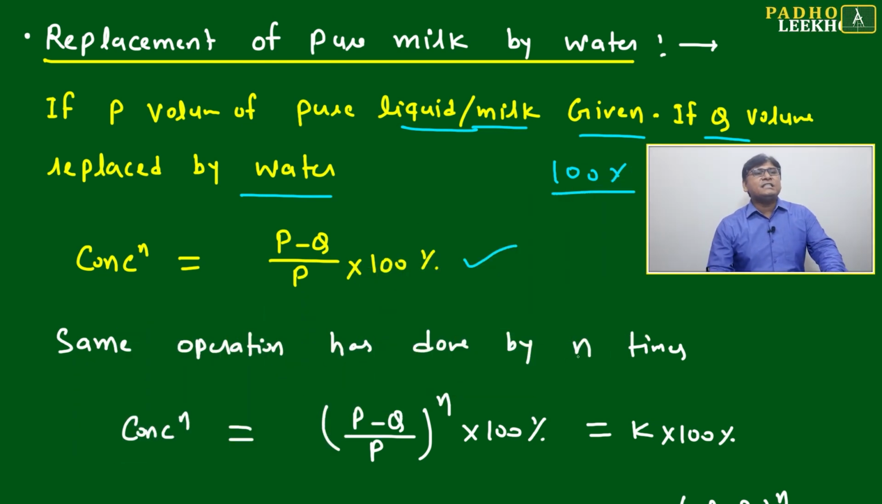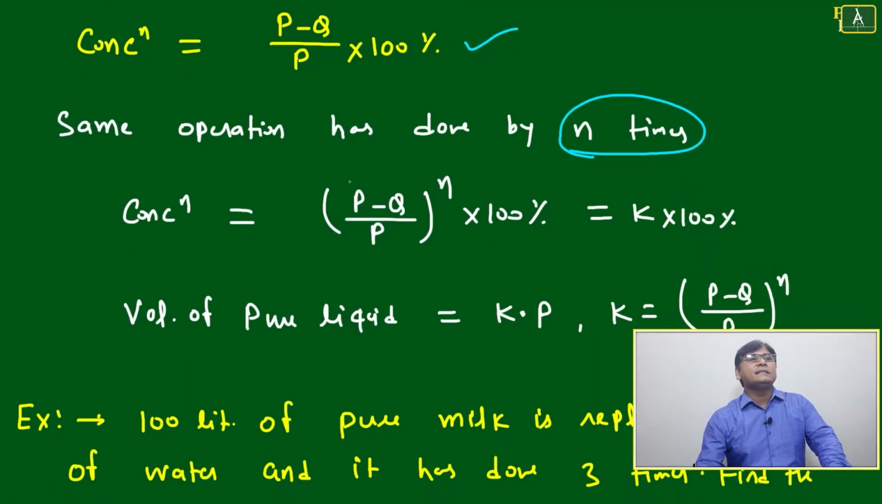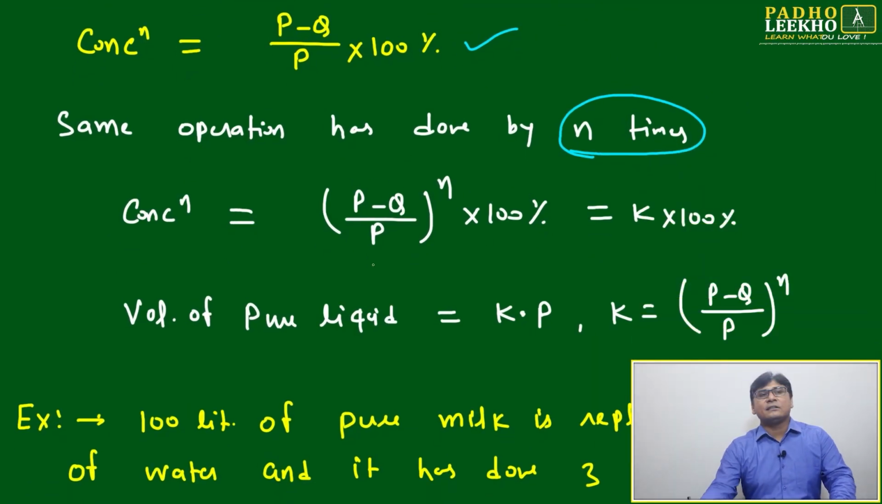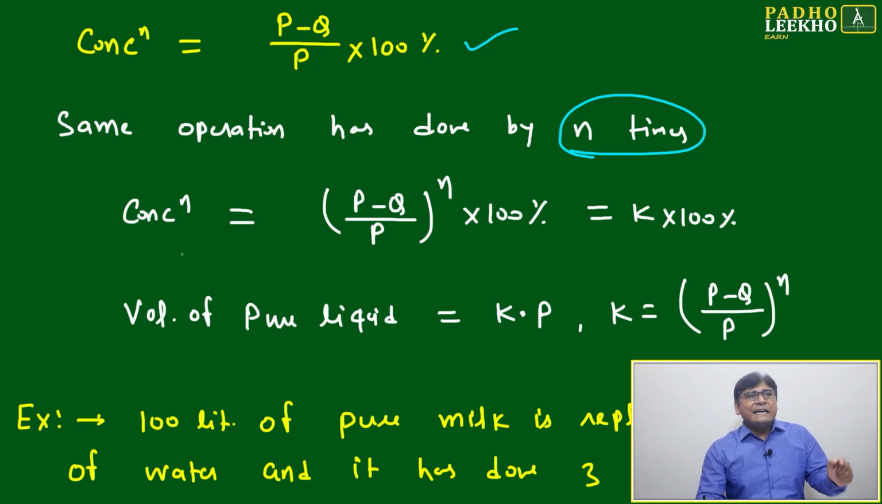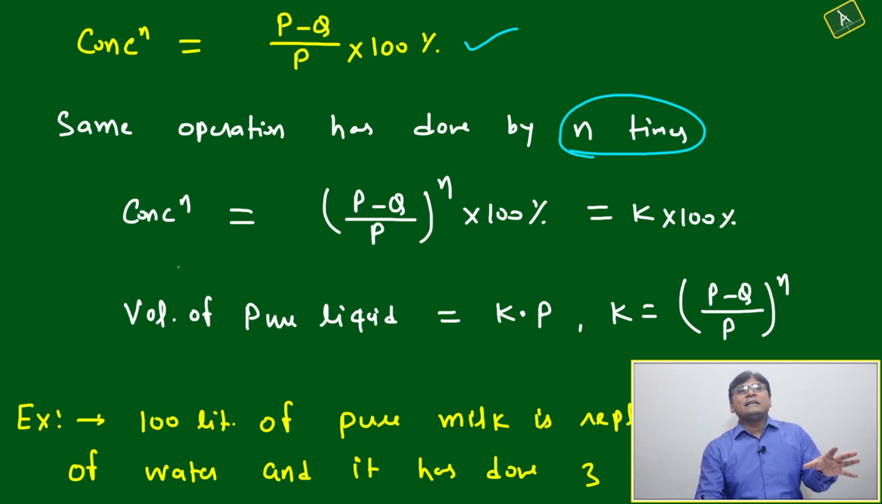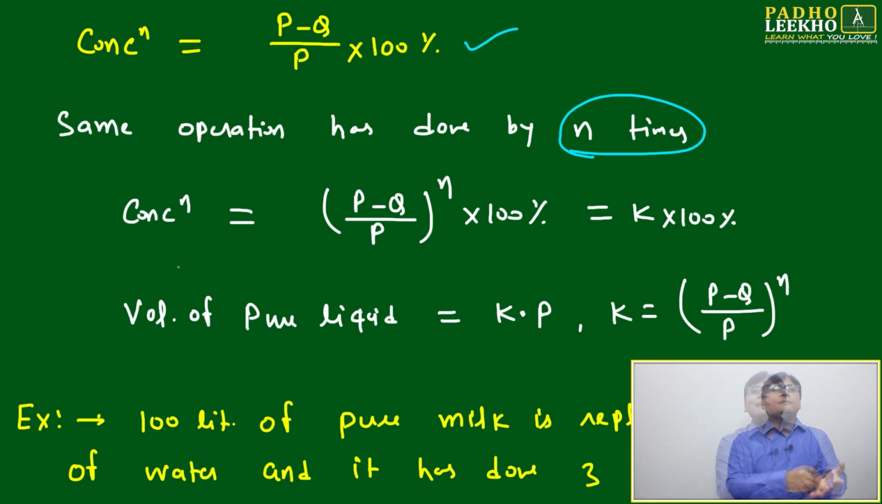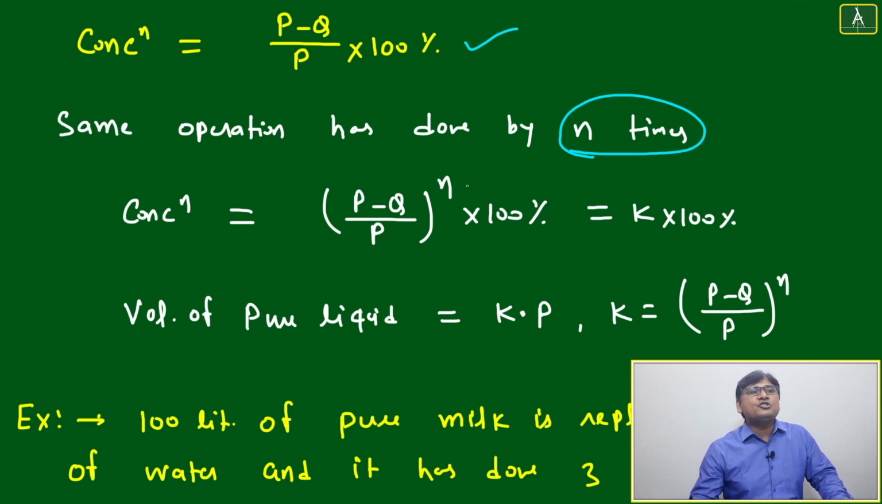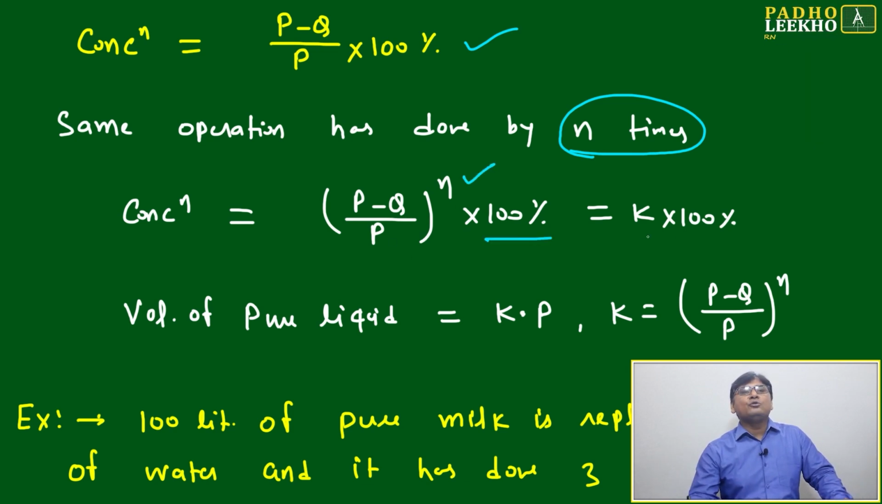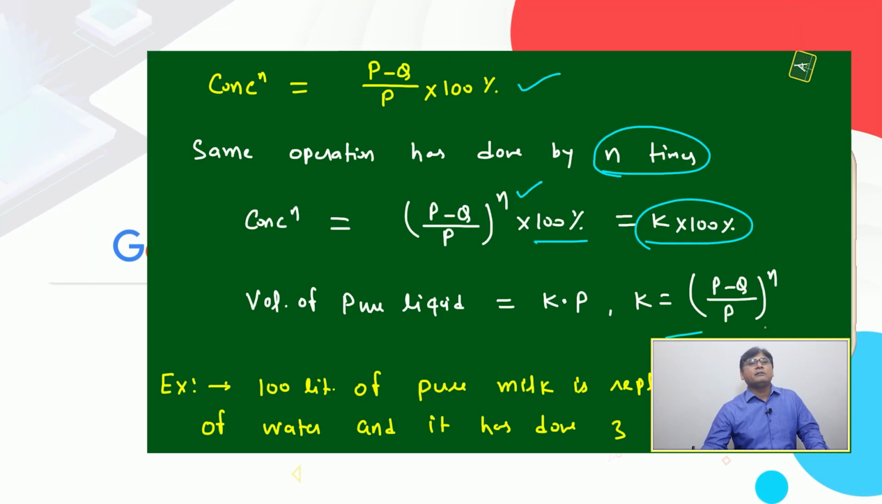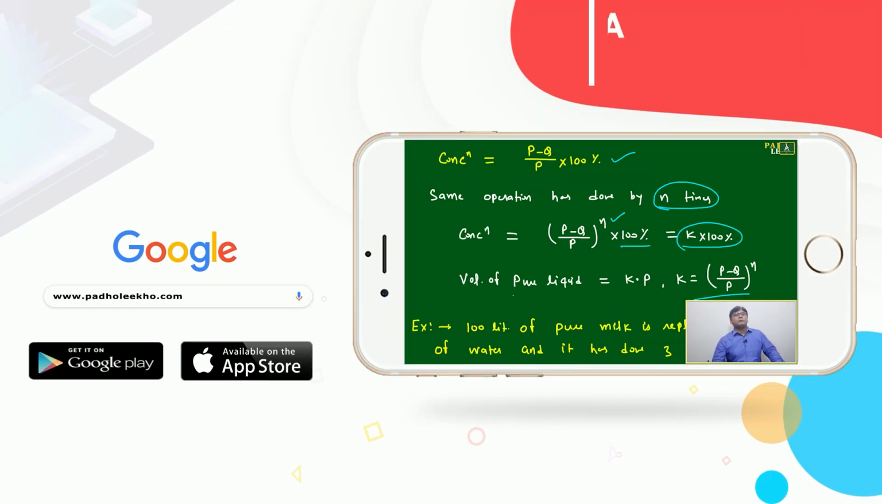Now just suppose the same operation has been done n times, repetitive in nature. What will we do? Nothing else. This is just a percentage calculation, consecutive percentage calculation, successive percentage calculation. Net concentration after n operations, if every time you are taking out Q volume and replacing by water, then ((P minus Q) by P) to the power n into 100%. You can write K into 100, where K is ((P minus Q) by P) to the power n.